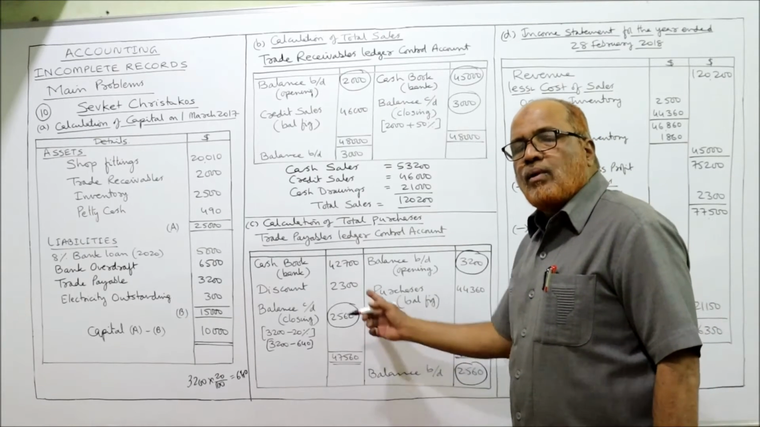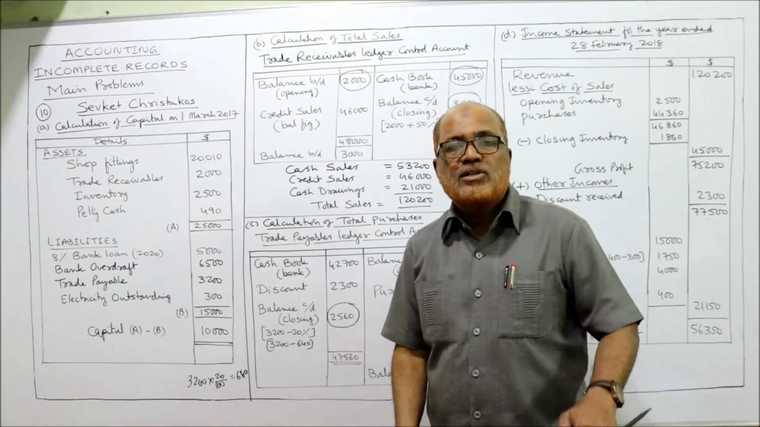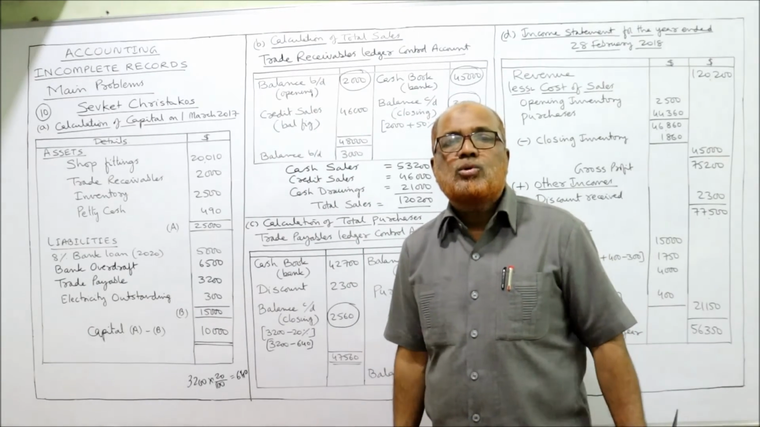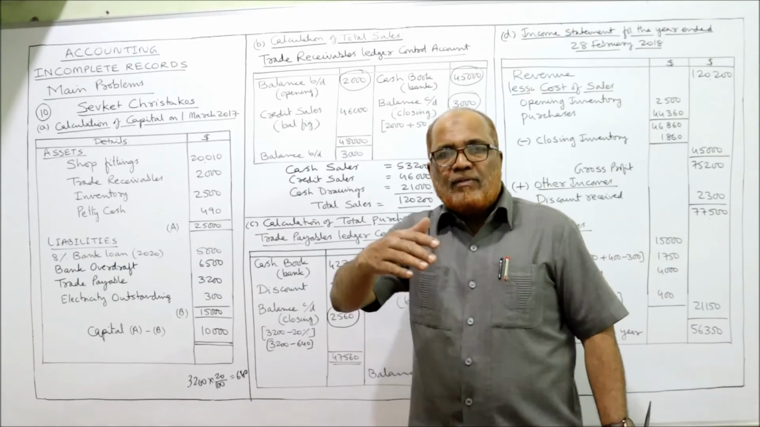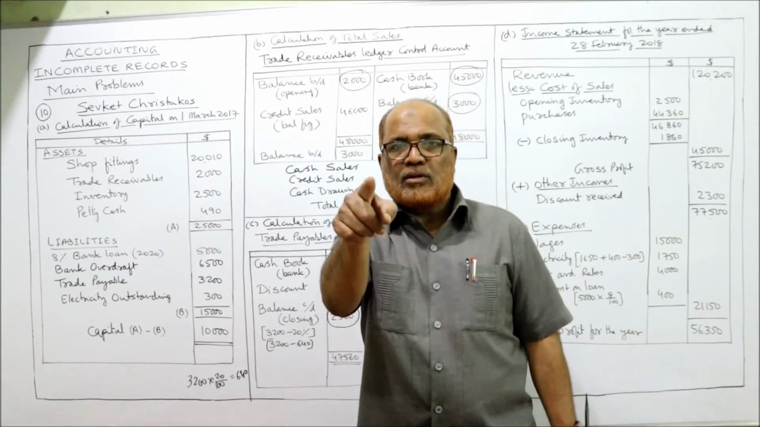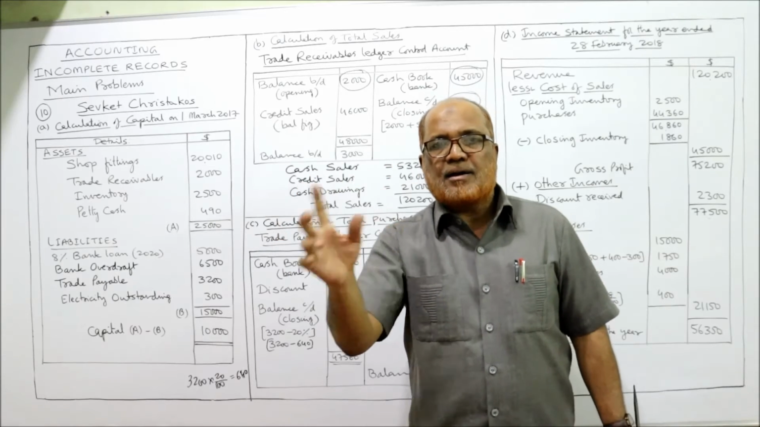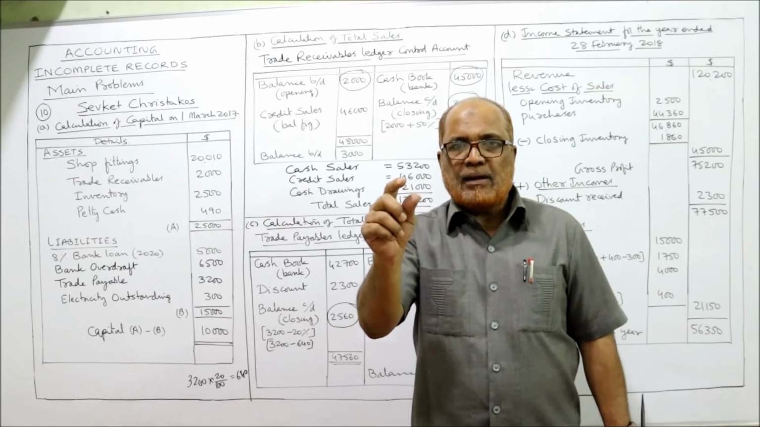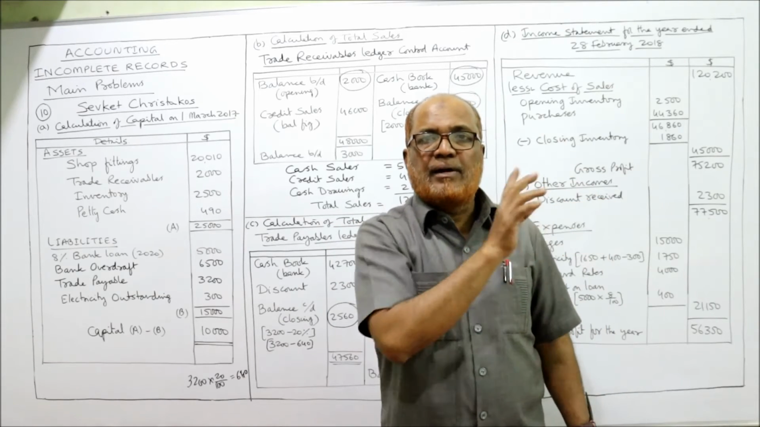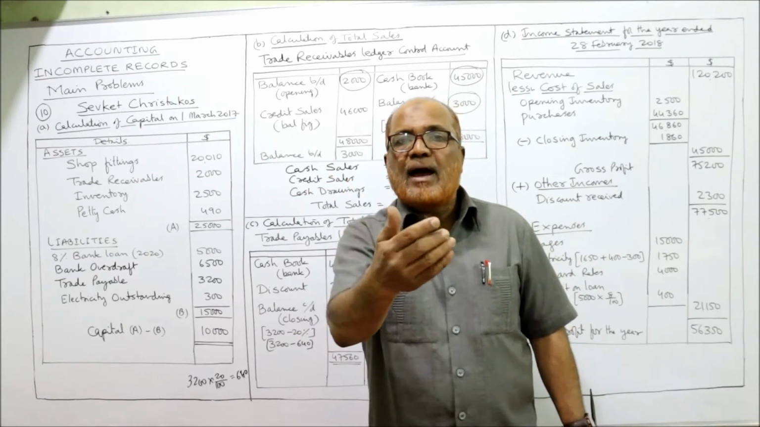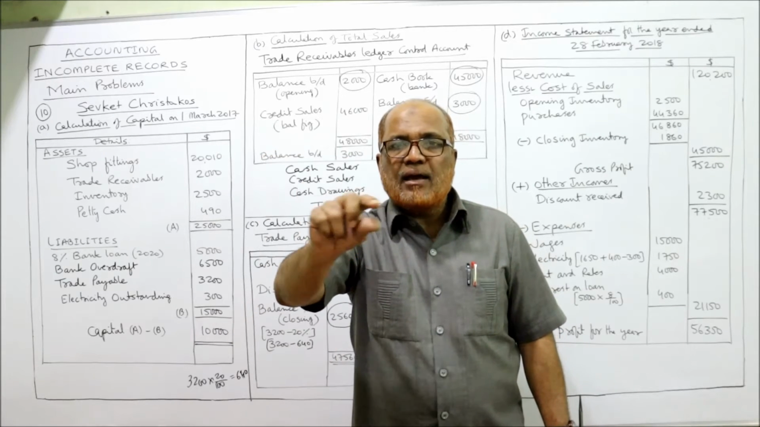That's it. Now it is given that checks were issued to credit suppliers. How much checks have been paid? 42,700 checks were issued to suppliers. When we issue a check to a supplier, write down the entry: trade payable debit, bank credit. When we deposit money in the bank, bank will be debited. When we issue a check, bank should be credited. So trade payable debit, bank credit.